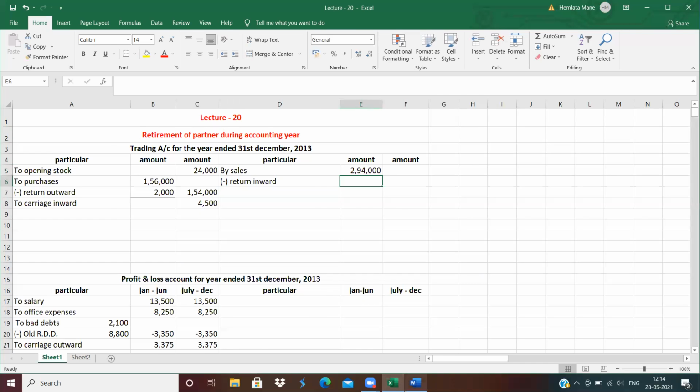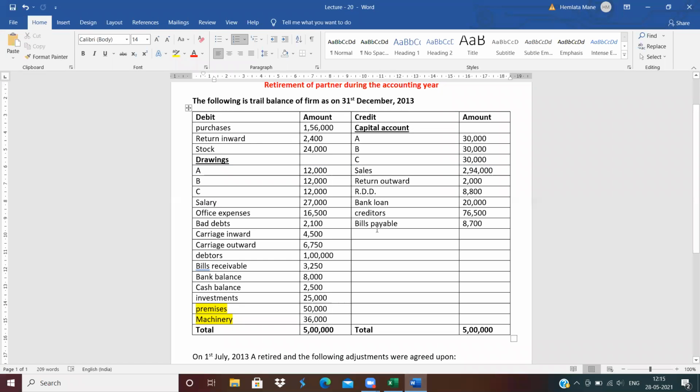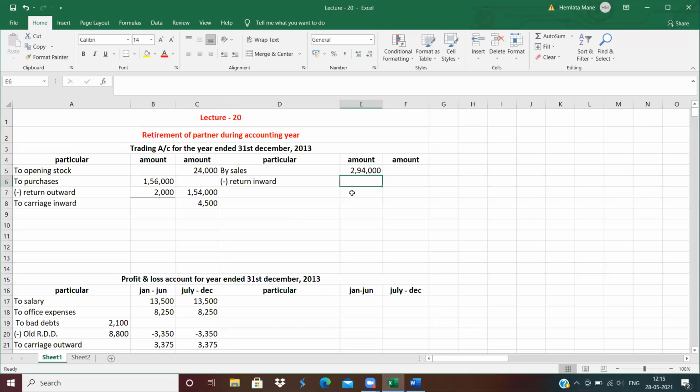How much is the amount of return inward? 2,400. Write down in the outer column. After less, 2,94,000 minus 2,400 means 2,91,600.